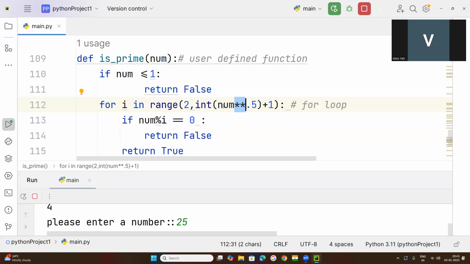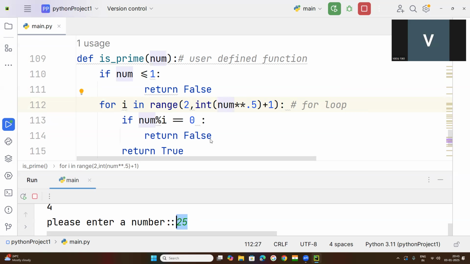So from 2 to 5, the factors will be considered to find whether it is a prime number. More than 5, there is no need to check other factors. If the number is divisible by anything between 2 and 5, then it is not prime. So we have taken 25. Is 25 a prime number? It is not prime. Why? Because it is divisible by 1 and 25 itself, that is two factors, but it will also be divisible by 5.